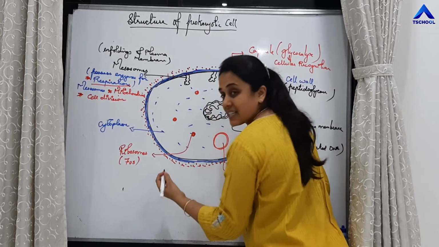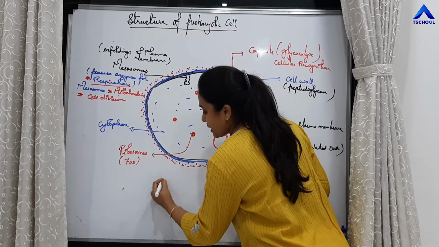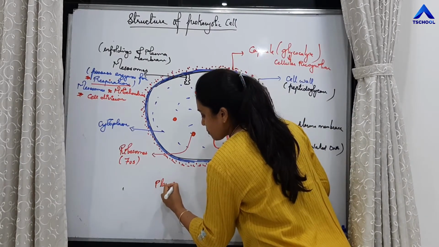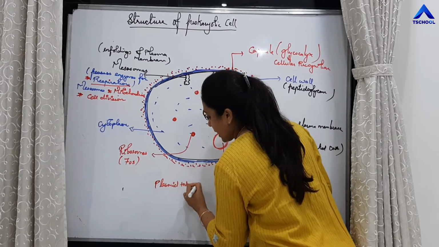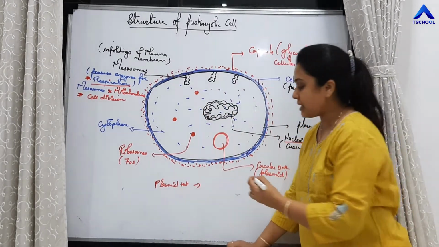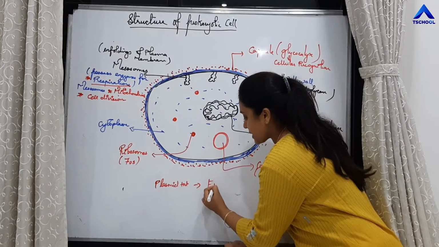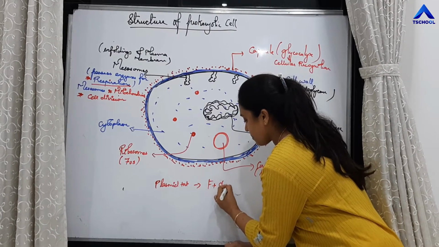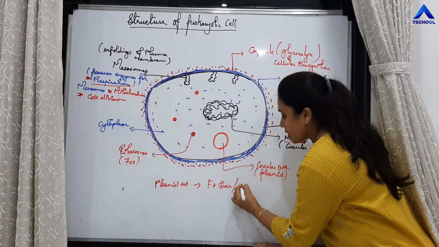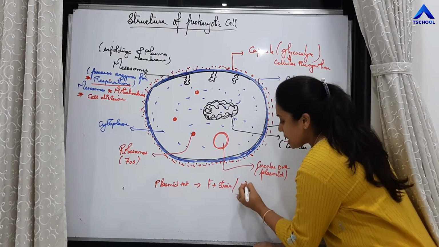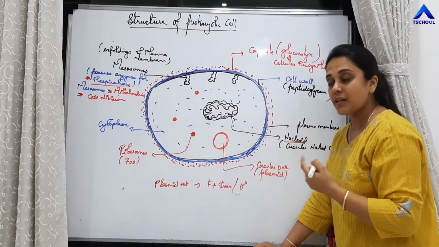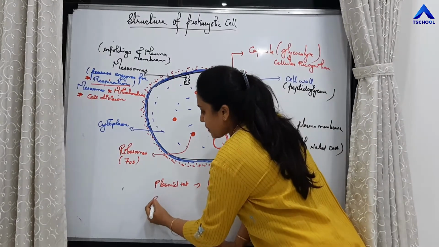Those bacteria which have the plasmid are said to be F positive strain bacteria, or those are called male bacteria or male cells.